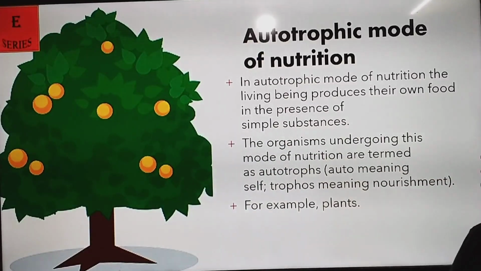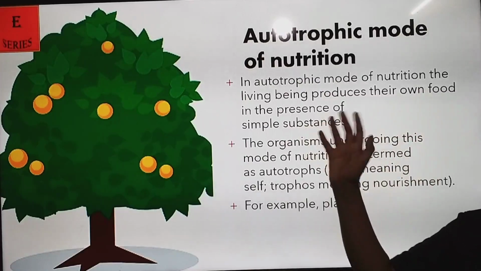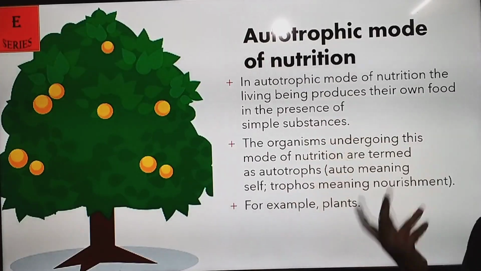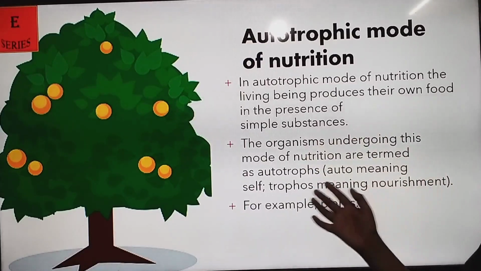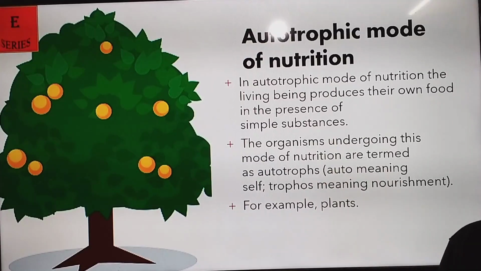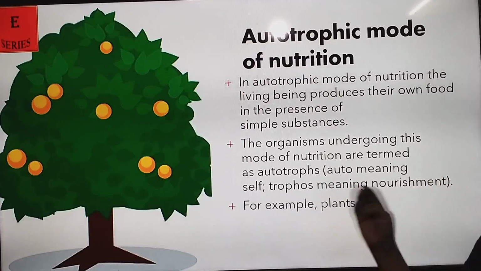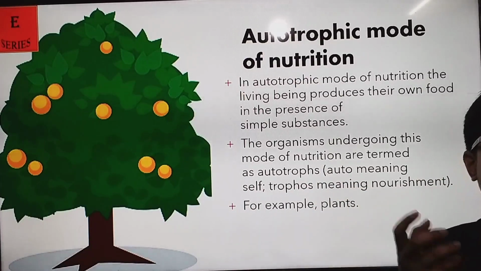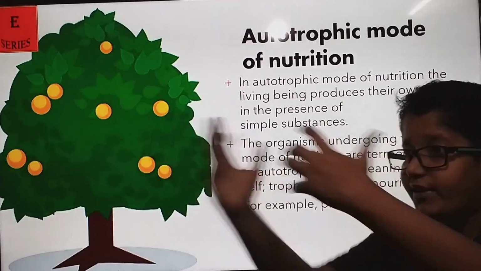An autotrophic mode of nutrition is where the living being produces its own food from simple substances. The organisms undergoing this mode of nutrition are termed autotrophs. Auto means self and trophs means nourishment. Nutrition means food and energy. For example, plants make their own food and we take the food of plants.